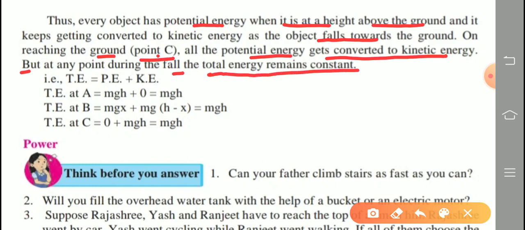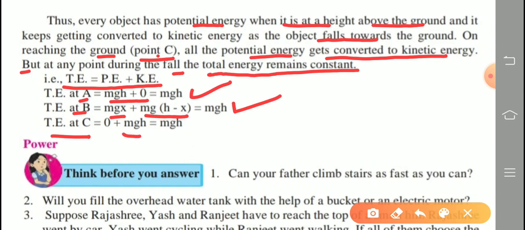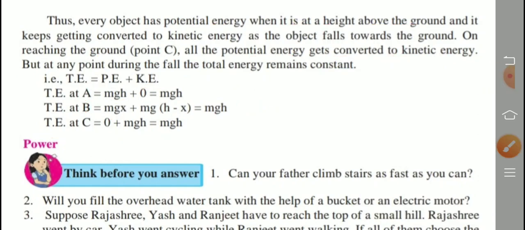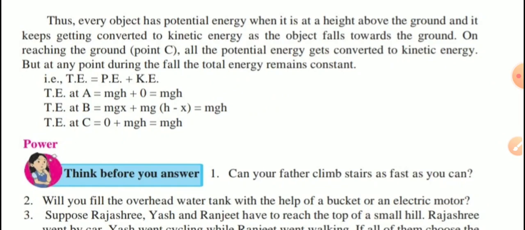So check that. Total energy means nothing but potential plus kinetic. So total energy at point A, that is the potential energy mgh plus kinetic, which is 0. So the answer is mgh. At point B, mgx plus mg(h minus x), after solving we get mgh. Total energy at point C: the potential energy is 0, as the object is at the ground level, and kinetic energy is mgh minus 0, so the answer is mgh. So total energy remains the same at any point when the object is falling from some height.